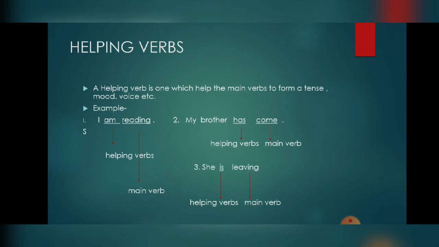Second example we will take. My brother has come. Here has is again a helping verb, and the main verb is come. Third example we will take. She is living. Here is is used as a helping verb, or we can say the be form of the verb is used in the sentence, and living is the main verb.